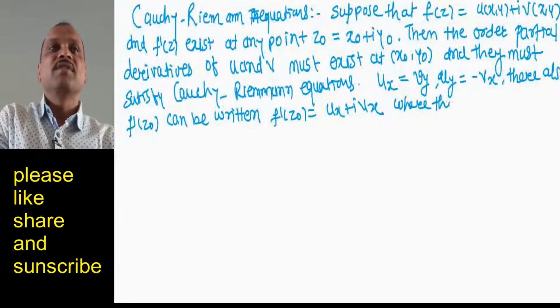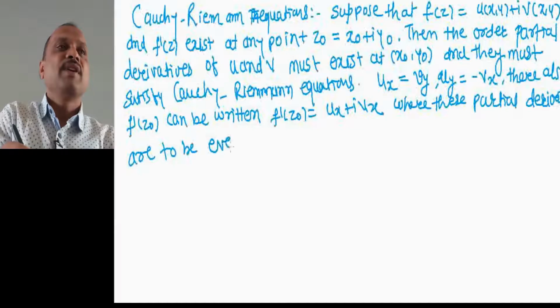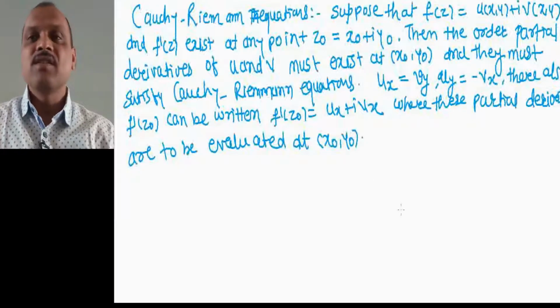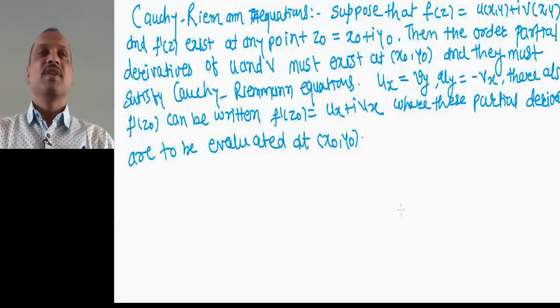So these are the Cauchy-Riemann equations, the Cauchy-Riemann theorem, where you can see that we have taken f of z equal to u of x comma y plus i into v of x comma y, and the derivative of this function exists.